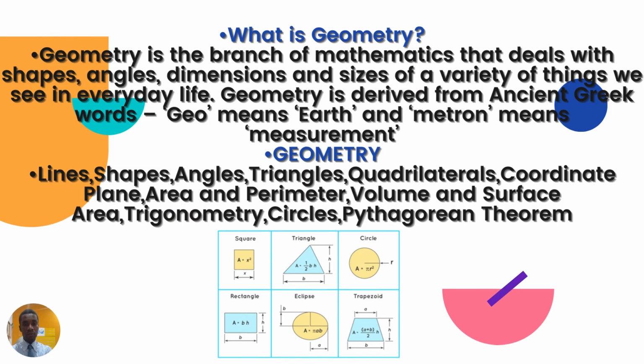What is geometry? Geometry is the branch of mathematics that deals with the shape, angle, dimension, and size of a variety of things we see in our everyday activity. Geometry is derived from a Greek word as well. Geo means earth, and metron means measurement. Branches of geometry include lines, shape, angle, area and perimeter, volume and surface area, trigonometry, Pythagoras theorem.